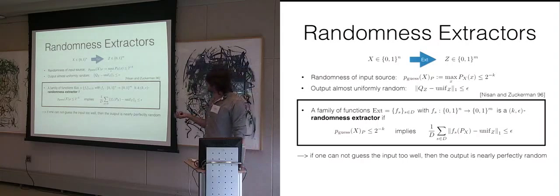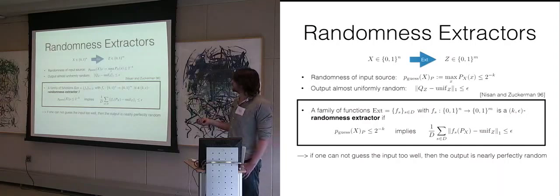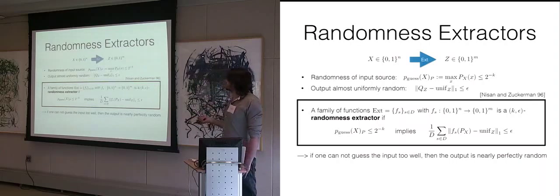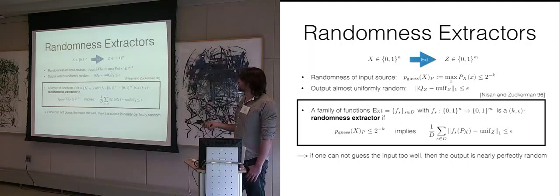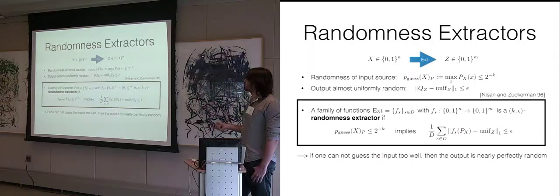So what is a randomness extractor? The type of setup I'm going to look at in this talk is the following. A randomness extractor is a family of functions. We take D functions, and they go from the input alphabet to the output alphabet. We call this family of functions a k-epsilon extractor if, for all input distributions that cannot be guessed too well, the output is almost uniformly random on average over all functions.